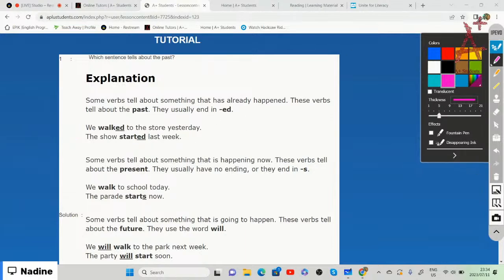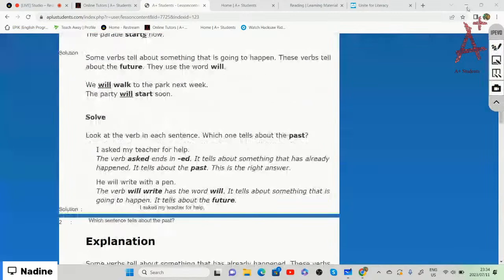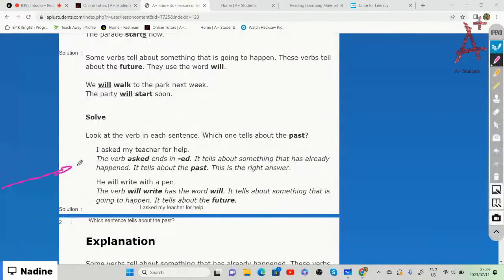All right. Okay, so now we're going to look at these two examples. It says you need to look at the verb in each sentence. Which of these two tells us about the past? I asked my teacher for help, or I will write with a pen.